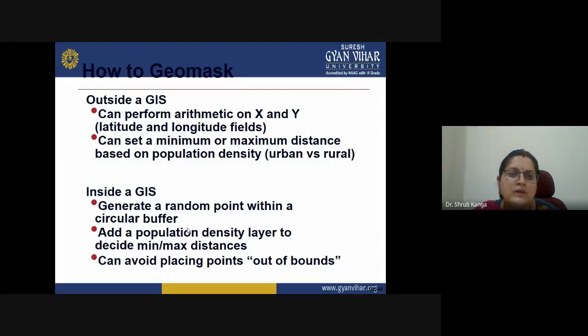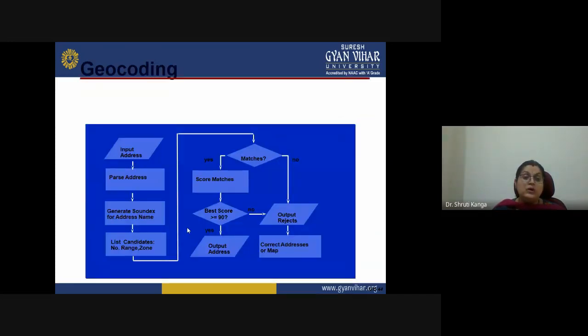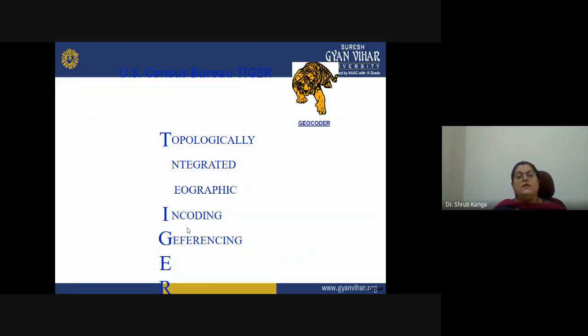Then how do we go for geomasking inside the GIS and outside the GIS? You have to be familiar with these things. Then geocoding, how we go for the geocoding of different objects, that you also have to be familiar with. Then there is TIGER, given by the US Census Bureau, which stands for Topologically Integrated Geographic Encoding and Referencing.